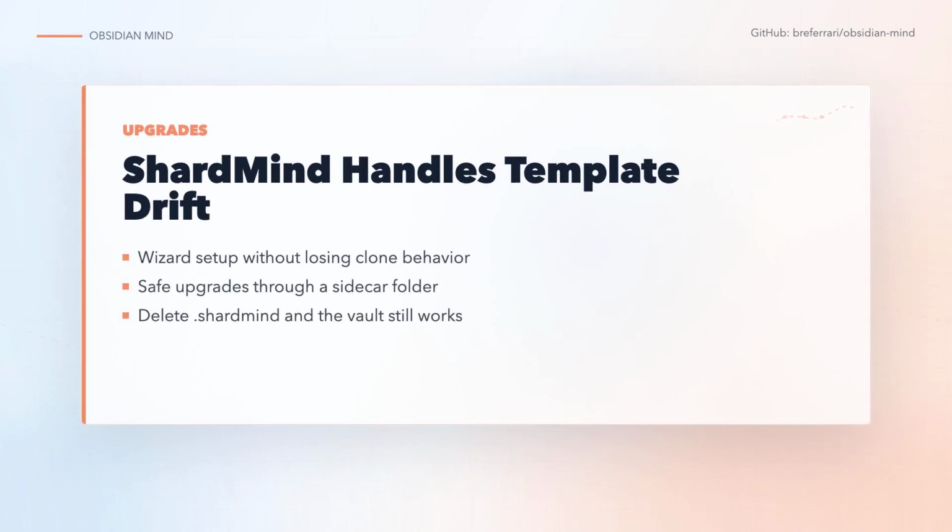ShardMind matters because vault templates age differently than normal code libraries. You may edit the vault while upstream keeps changing the template. ShardMind keeps its install state in a sidecar, so updates can be merged without turning the vault into a black box. The repo says the sidecar is additive. Delete it, and the installed vault still works like a clone.